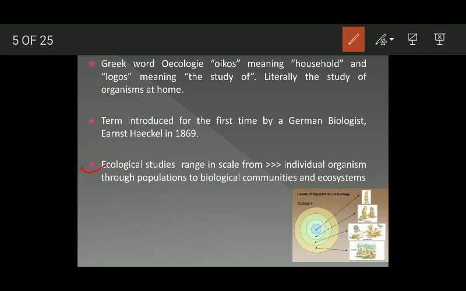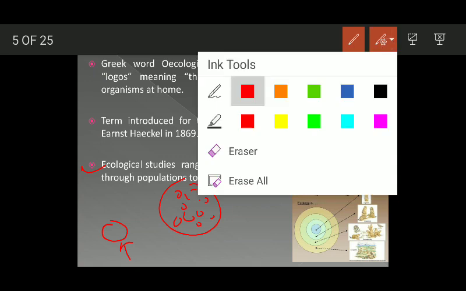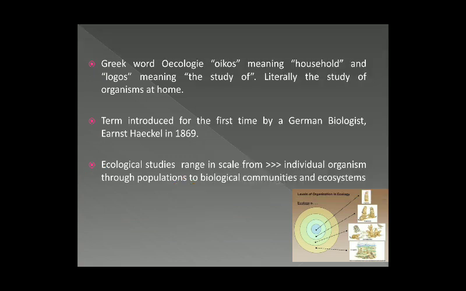Ecological studies range in scale from individual organisms through populations to biological communities and ecosystems. That means you can undertake ecological investigations at the level of a single organism, at the level of populations, at the level of communities, at the level of ecosystems. It is very essential for us to understand the meaning of these terms.